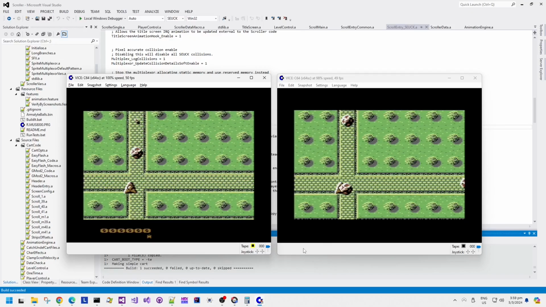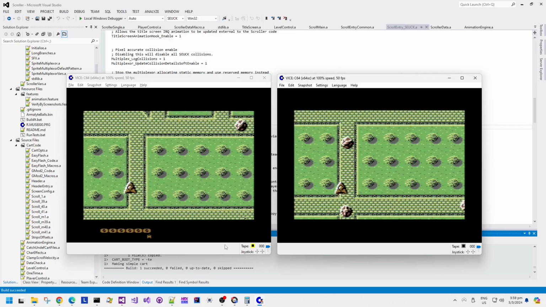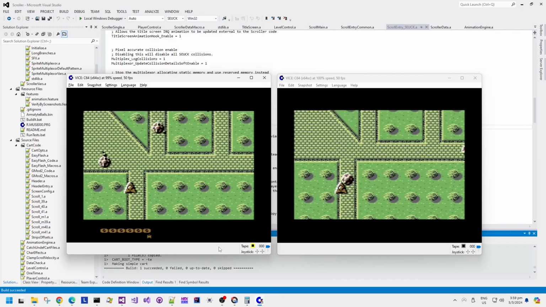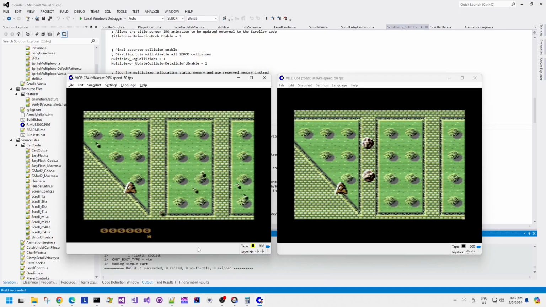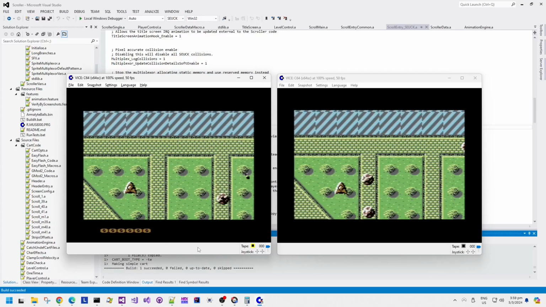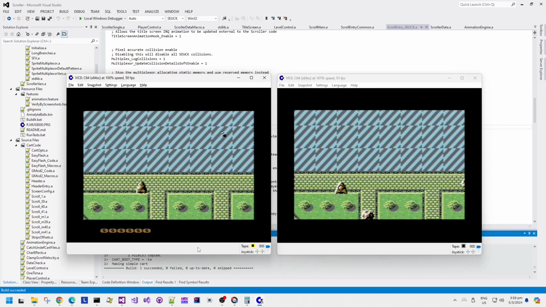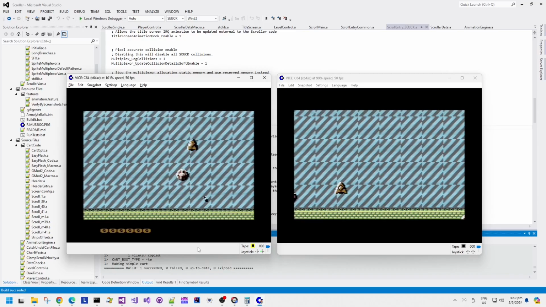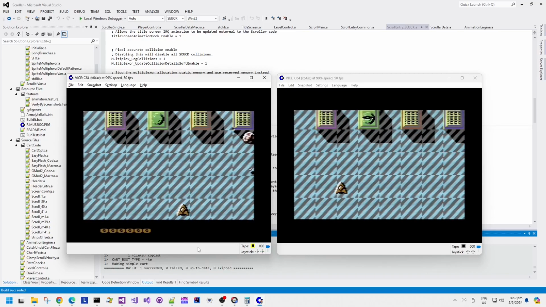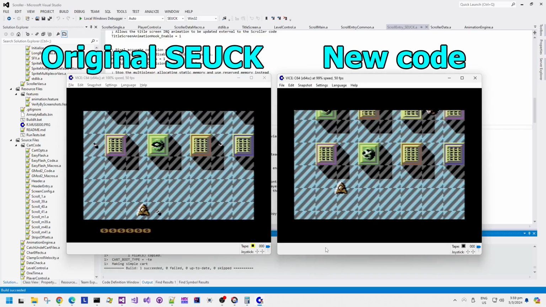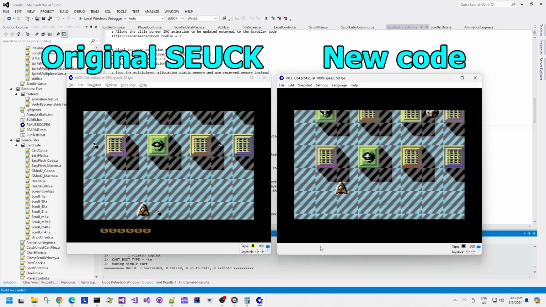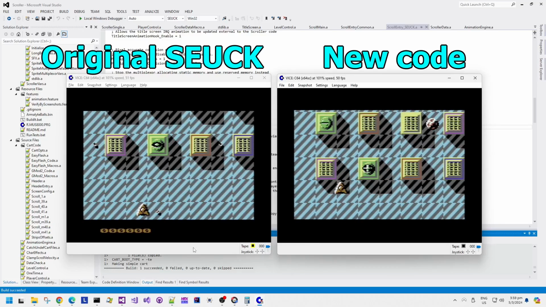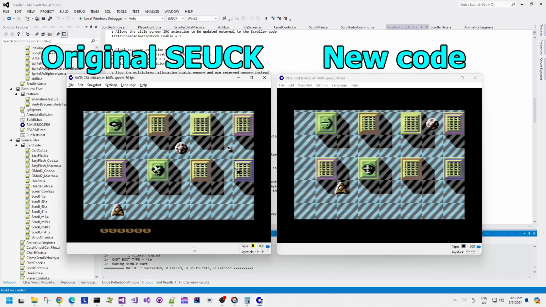we can see that the next enemy spawns on the path. We'll pause the SEUCK one on the left until they're roughly in sync. There we go. There's another enemy coming in there. We can see it on the right hand side. And then we should get some static gun placements coming along. There we go. The static gun green enemy looks like it's correctly placed. The other green enemy on the static gun emplacement also looks like it's correct.